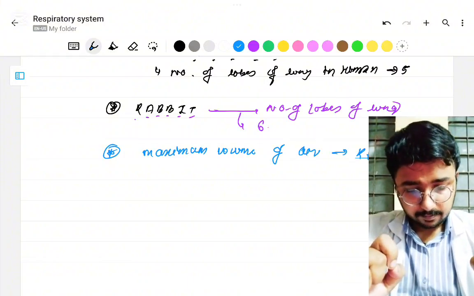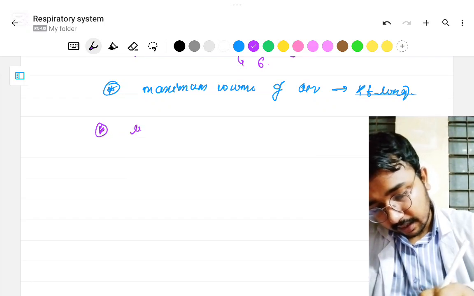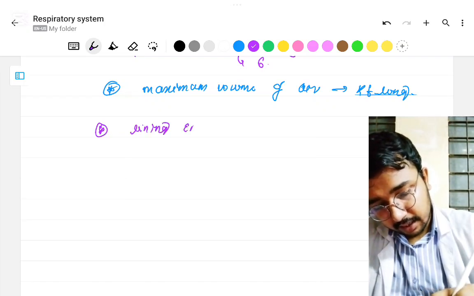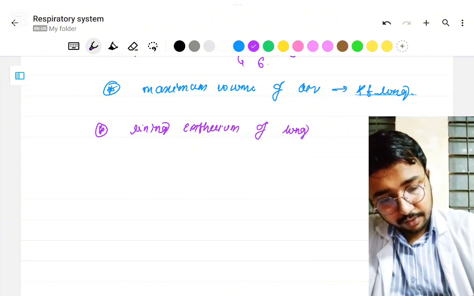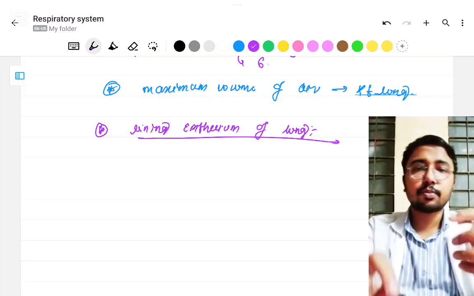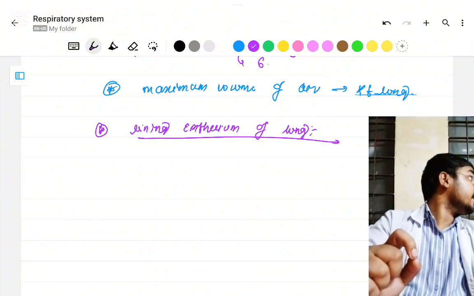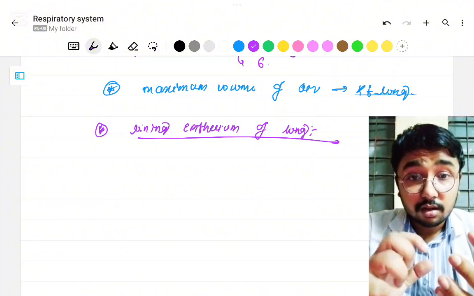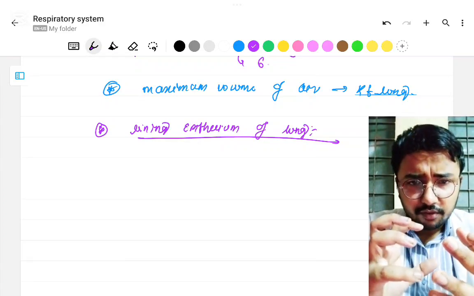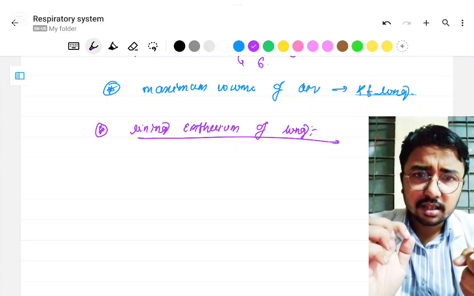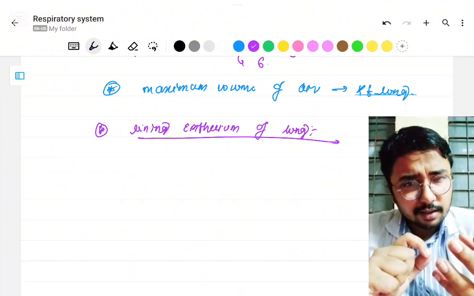Now tell me one thing. What is the lining epithelium of lung? If you have the basic concept from the animal tissue chapter, you must answer this question. If you don't, listen to me. In the lungs there is the phenomenon of gaseous exchange, and for gaseous exchange, which lining epithelium will support this in a more efficient way?